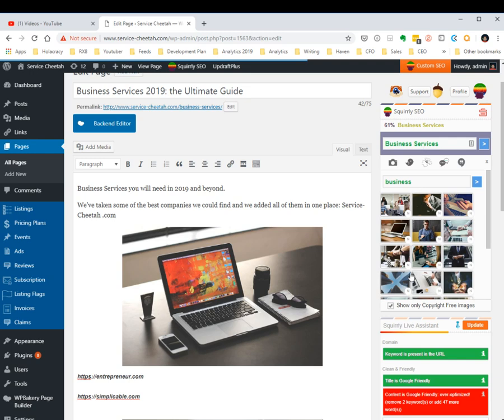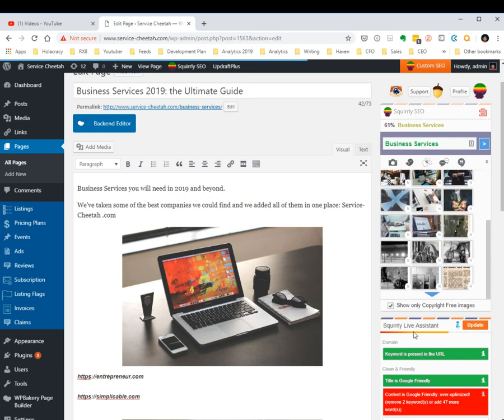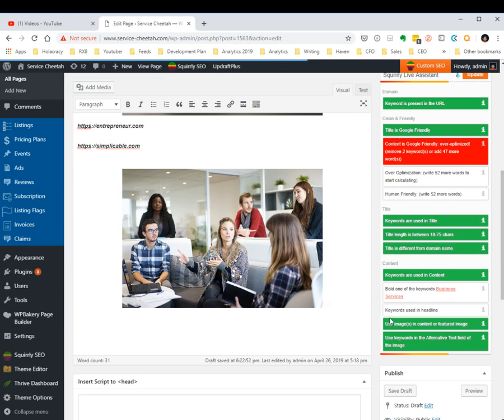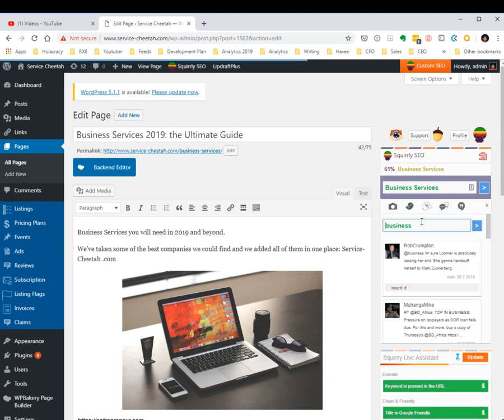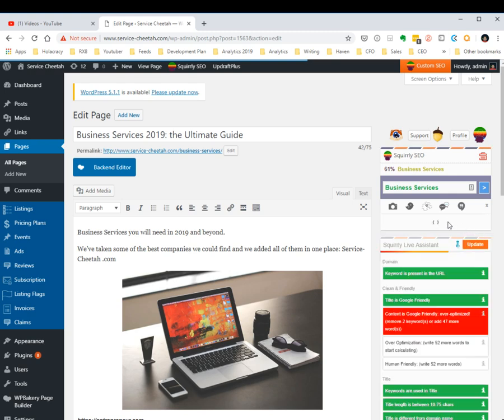So this is pretty neat, because the blogging assistant, once you use it for an image, will automatically complete the features in the Live Assistant shown here with use images or featured image, and use keywords in the alt text field. Right, now, let's say that I want to see what's up on Twitter. So, what do people talk about business? Oh, no, right now I still have business here, so let's go back to business services. You can see that you can use this bar to search for whatever you want.